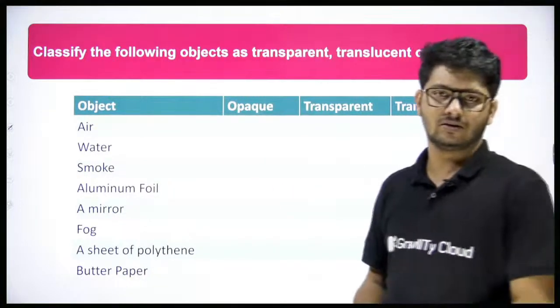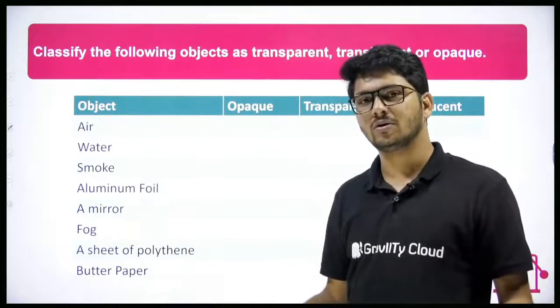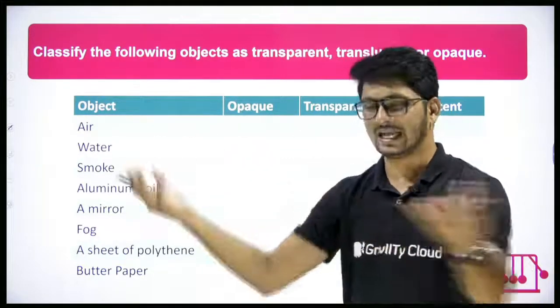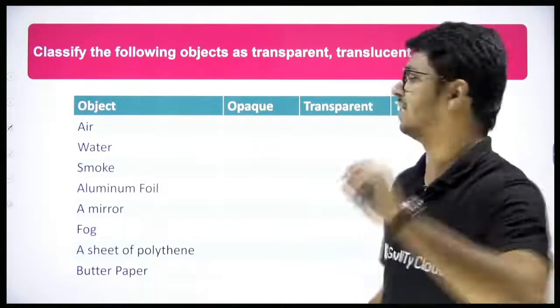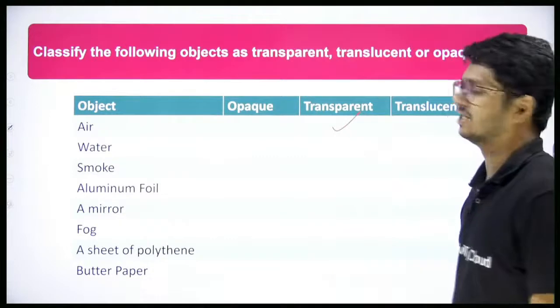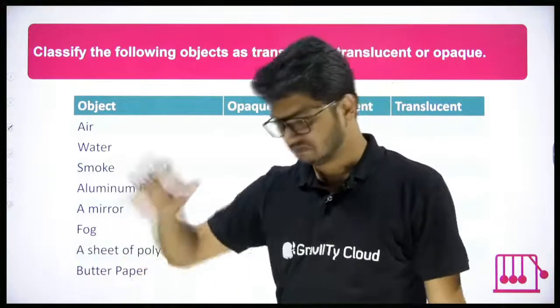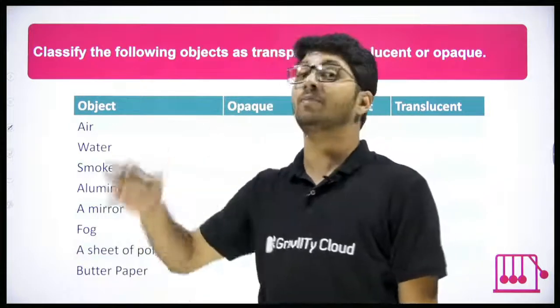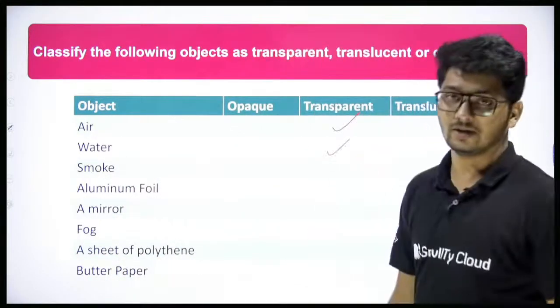Can you see through air? Yes, I can see through. I can see everything through air. So that means air is transparent. What about water? Clean, clear and pure water. You can see through it, so that's also transparent.